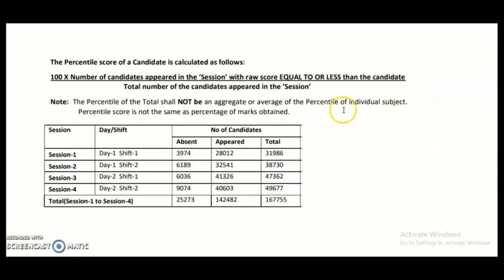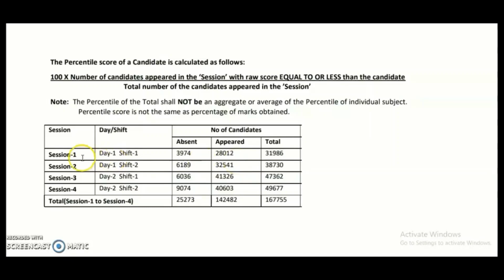So let's have this example here in detail. Here the NTA is conducting in different sessions. Session 1 is day 1 shift 1, that means the December 2nd morning session from 9:30 onwards. And session 2 means day 1 shift 2, that means the afternoon session from 2:30 onwards. Like that, here I am taking one example that is provided in the information bulletin itself.